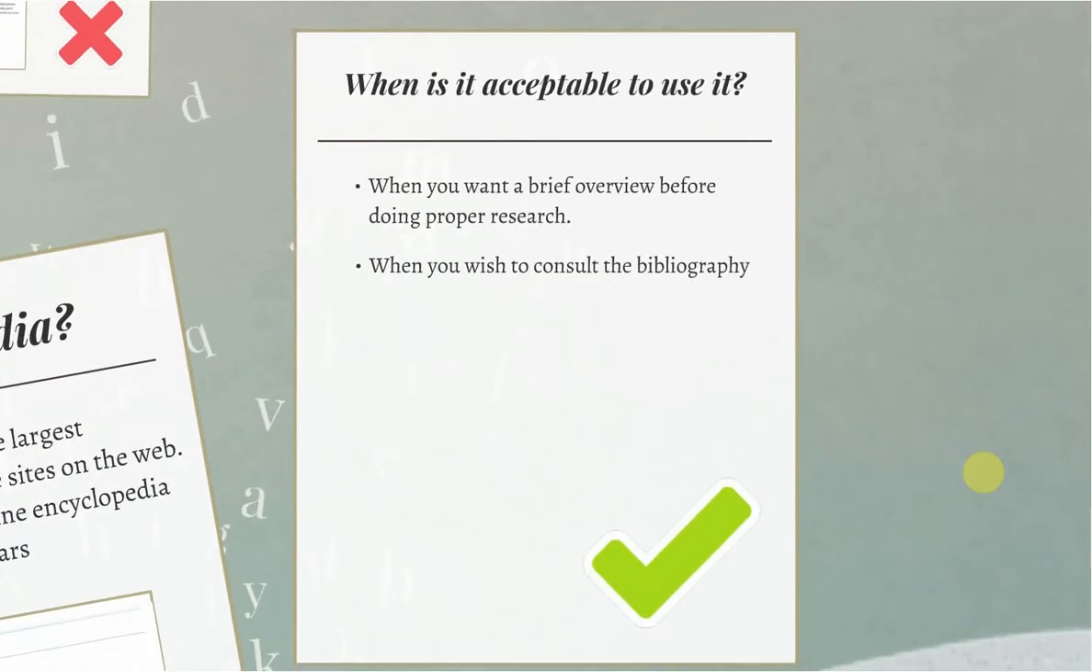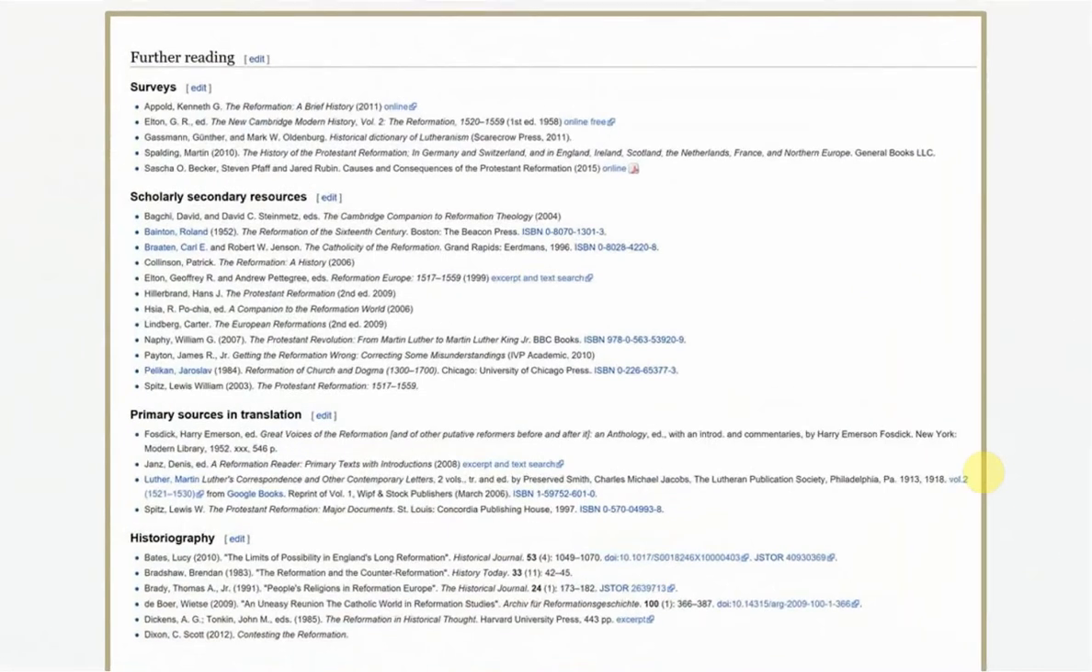Now, the second instance in which it's okay to use Wikipedia is when you wish to consult the bibliography at the bottom of the Wikipedia article or the Wikipedia page. So going back to the Protestant Reformation again, if I had scrolled down to the very bottom of that Wikipedia page, I would have seen this list of resources here, which gives me the sources that were used by the contributors to create this particular article. And I think it's perfectly acceptable to use this as a first port of call to find other books, magazines, journal articles, and websites that you might consult to do some further research.